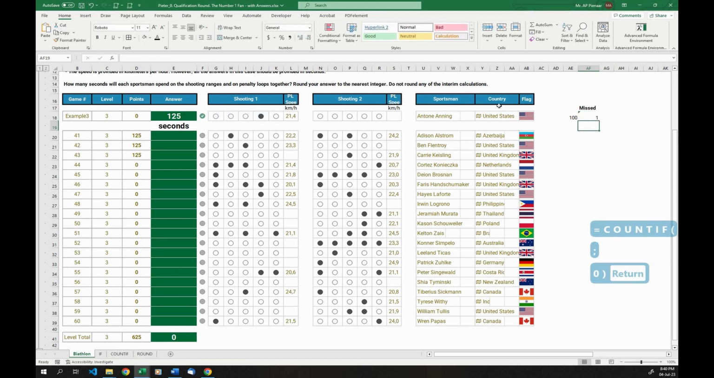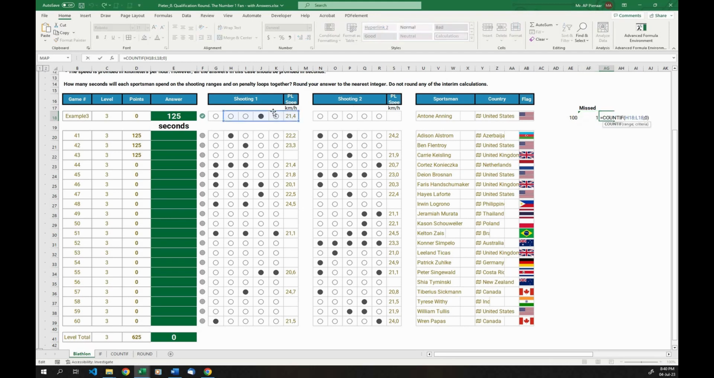And then it will tell us 1. So it tells us that in shooting 1, this person missed 1 target. Okay, I'm going to just drag that to the next cell, but I'm going to move this. I'm just going to say, check again how many they missed, but in this one over here. And it's going to say 0.